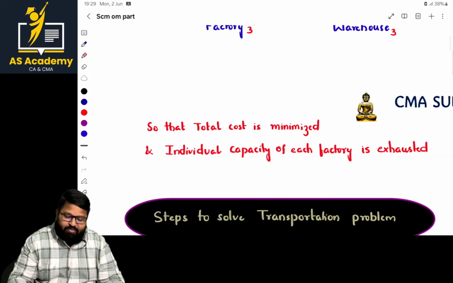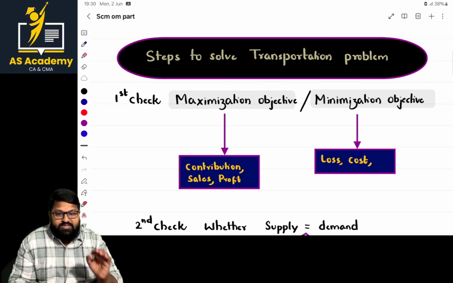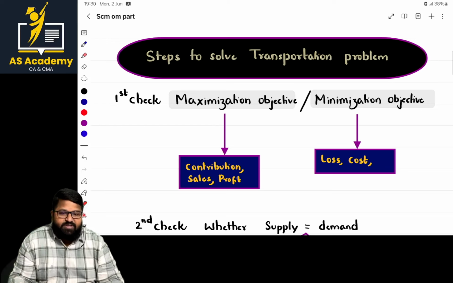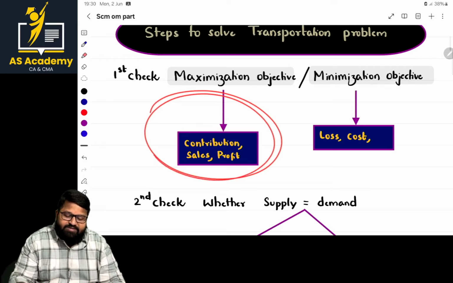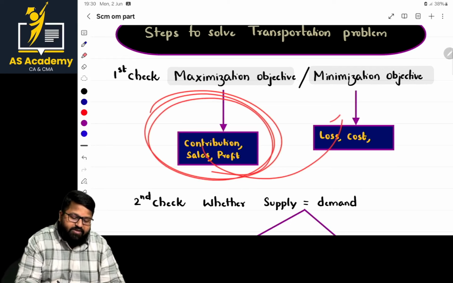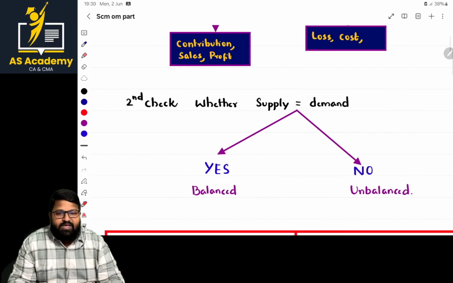Okay. But however, what is most important, ma'am? In the case of transportation or assignment, we can solve the problem when it is a minimization model. But if the given model is a maximization model, what we should do, ma'am? Just convert the maximization model into a minimization model. That is common. And what is the second check, ma'am? Whether supply is equal to demand.